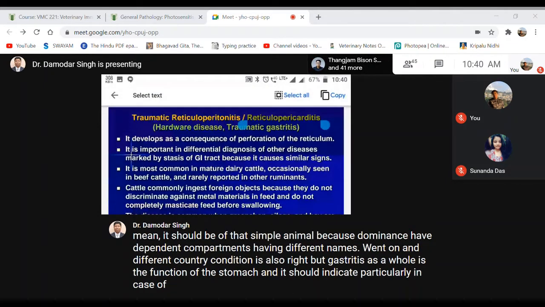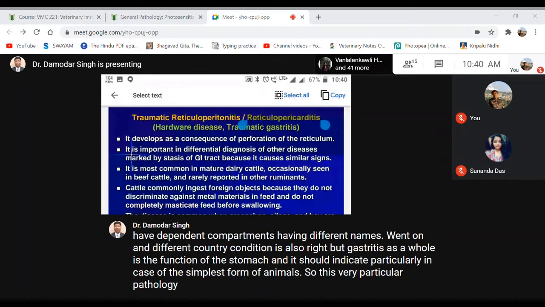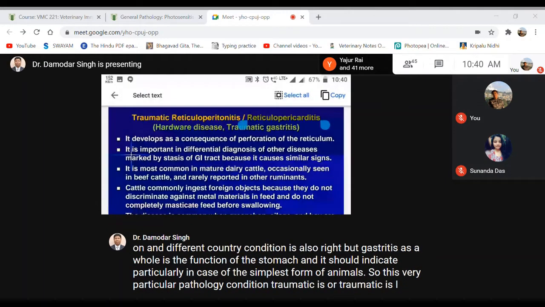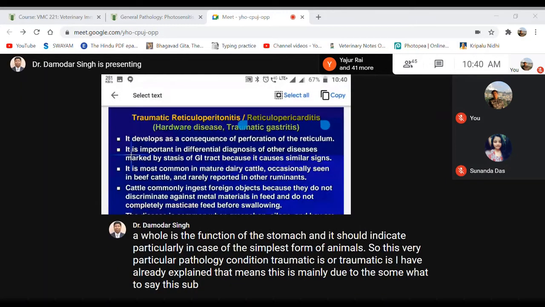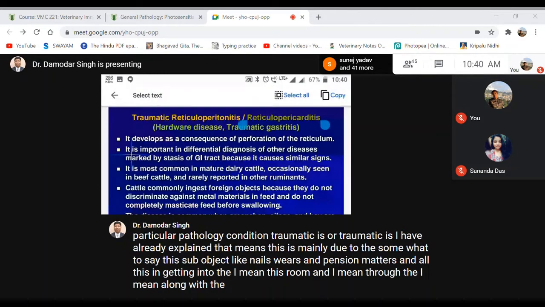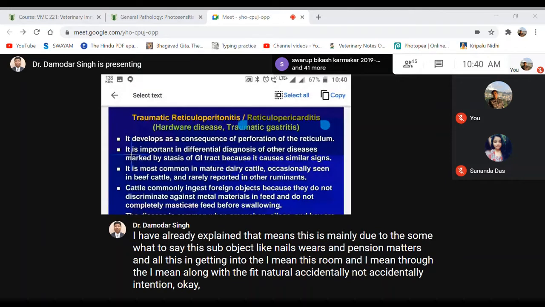So this very particular pathological condition, traumatic reticuloperitonitis or traumatic reticulopericarditis, as I have already explained, is mainly due to sharp objects like nails, wires, and fencing materials getting into the rumen along with the feed material. Sometimes of course some people intentionally mix these things with the feed of the animal. It may happen, but accidentally the animal used to ingest these things along with the feed materials.